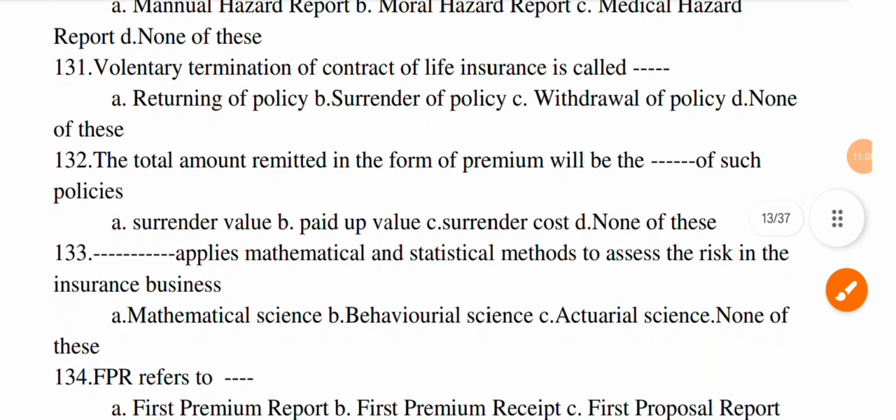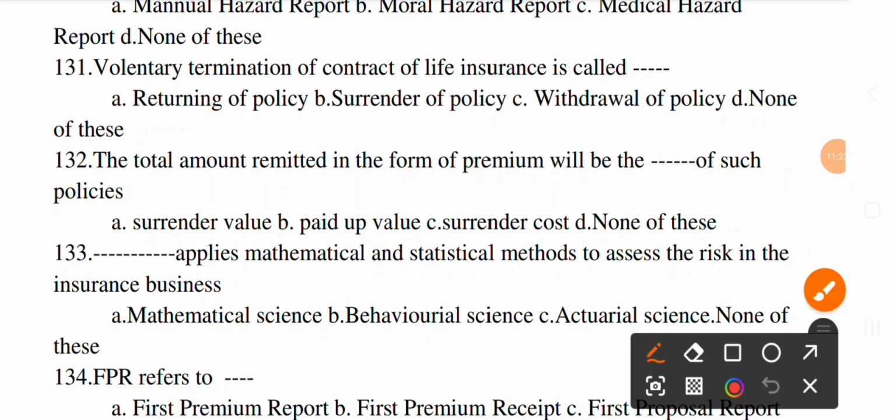Next question. The total amount remitted in the form of premium will be the dash of such policy. Option A, surrender value. Option B, paid up value. Option C, surrender cost. And D, none of this. The correct option is B.